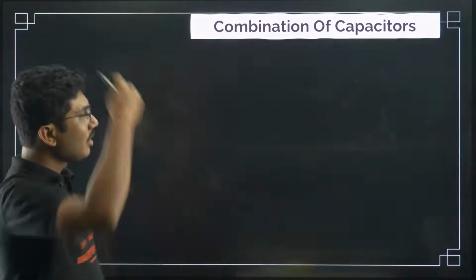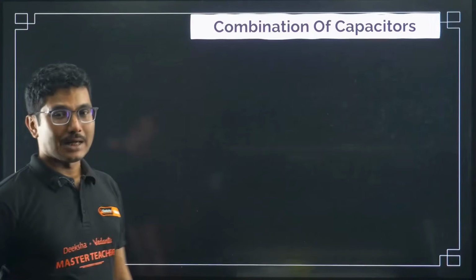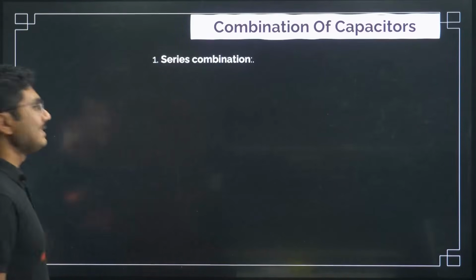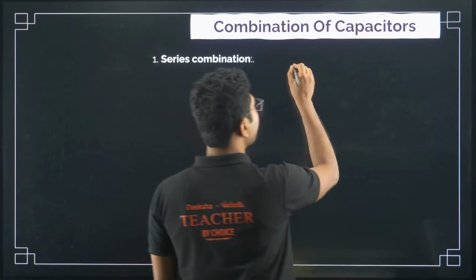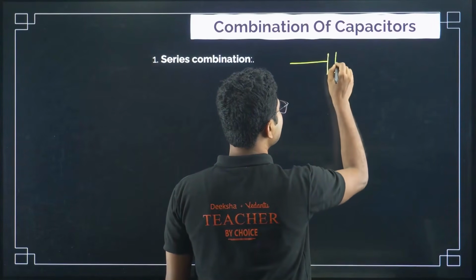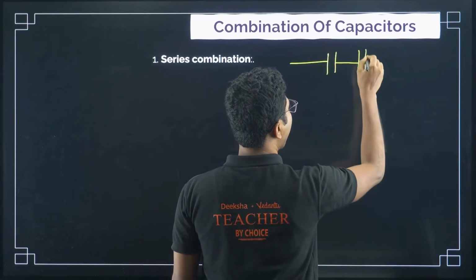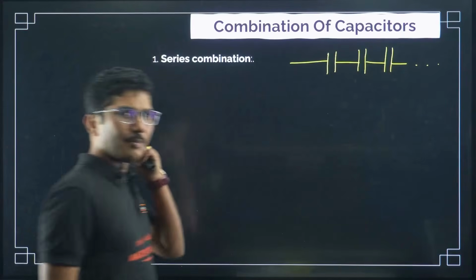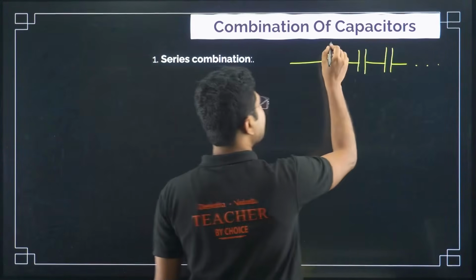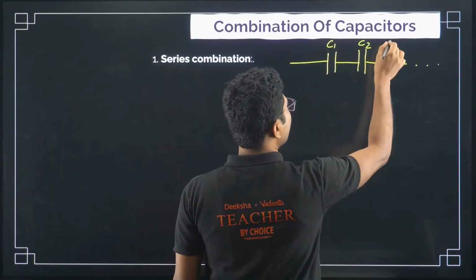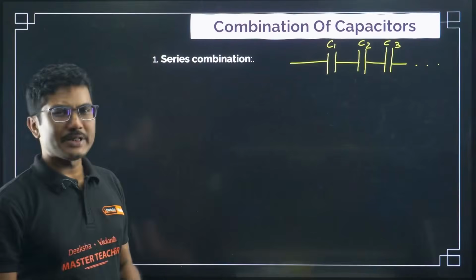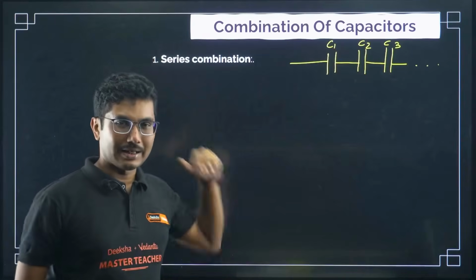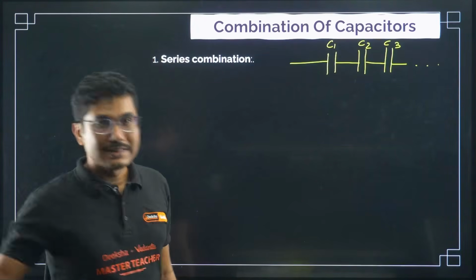Now let's move on to the part where we will be discussing combination of capacitors. There are two types of combination of capacitors. First is series combination. Very important. Here we have capacitors. I will be using 3 capacitors. It can have more than 3 as well, but for simplicity, I will be using 3 capacitors, say C1, C2, C3. They are connected in series. In series means connected one after another, in a linear way. Then it is called series combination.